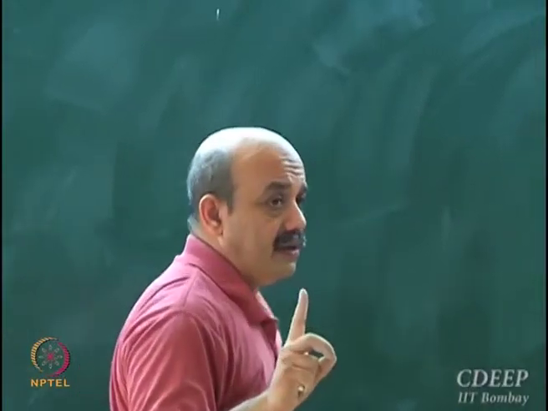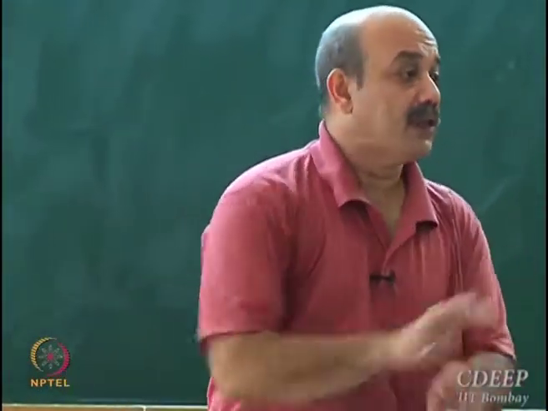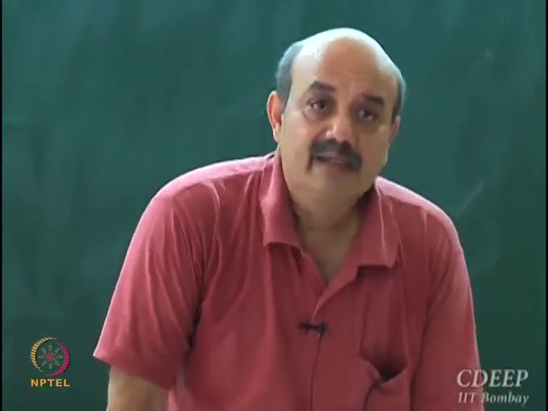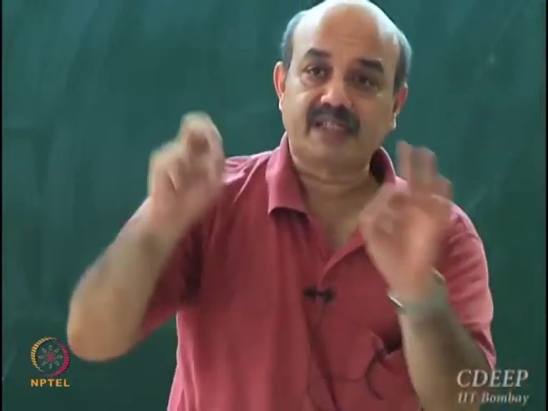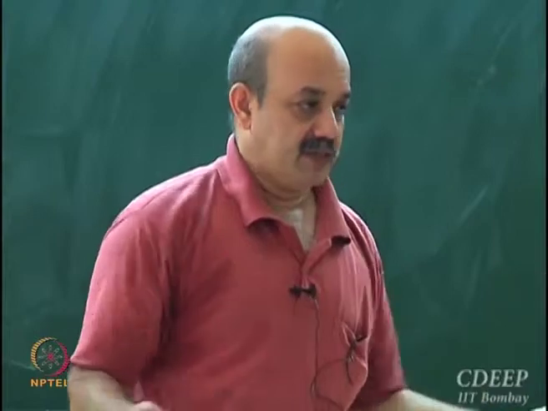By the way, remember this is a sufficient condition. This is not a necessary condition. What does it mean? If this condition holds, the Jacobi and Gauss-Seidel methods will converge.